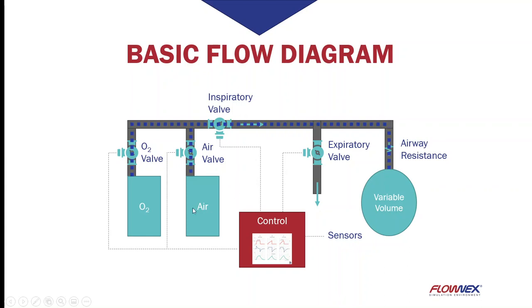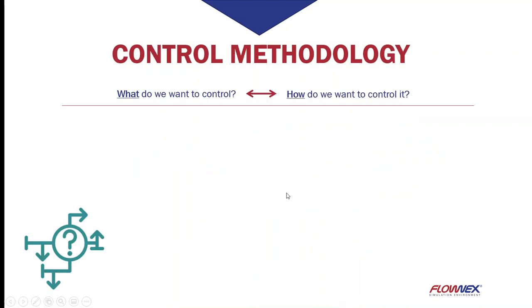If the lung is breathing in, then air will flow from our tanks to our variable volume. If the lung is breathing out, then air will flow from our variable volume through the expiratory valve and out to atmosphere. So without further ado, let us look into the control methodology.